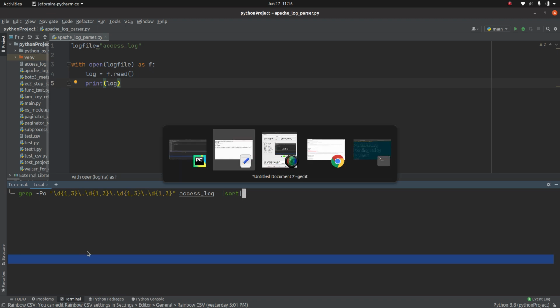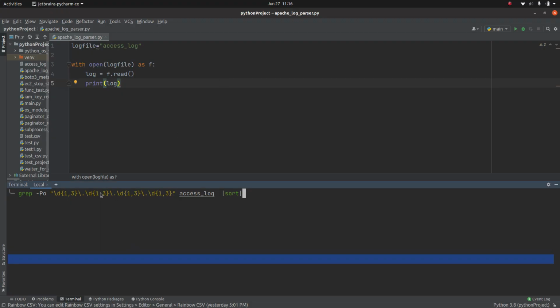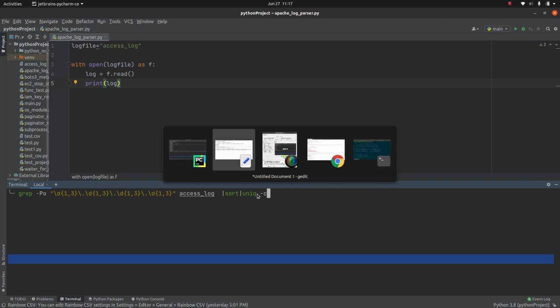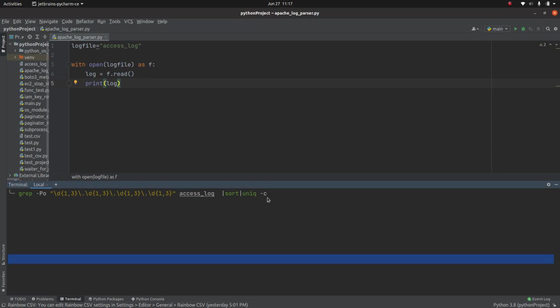If you remember, the requirement is to count the number of times the IP address repeats. So I need to count. First I need to sort it. In the shell, we have a command called uniq. So first I sort it, which means the lowest value, 1, 2, 3, is at the top and the highest value at the bottom. Then I get the unique values out of it. If a value is repeated 3 times, we only get it 1 time, and out of those I'm trying to count those values.